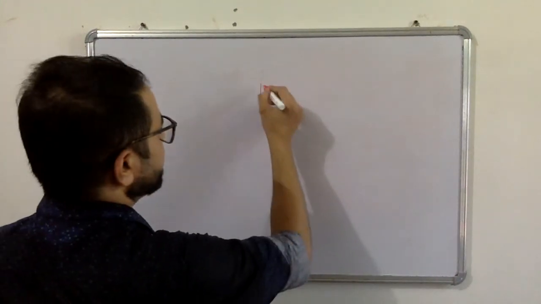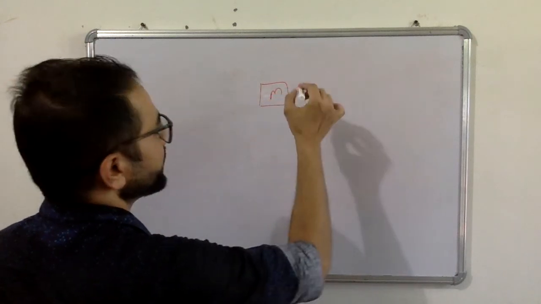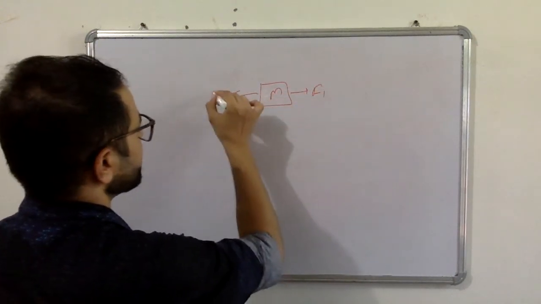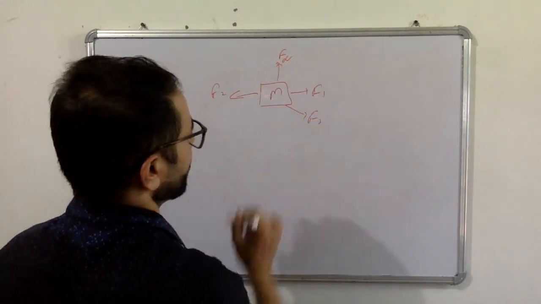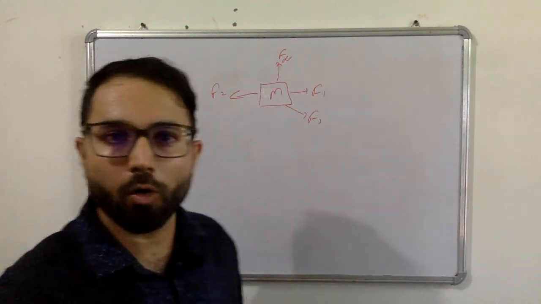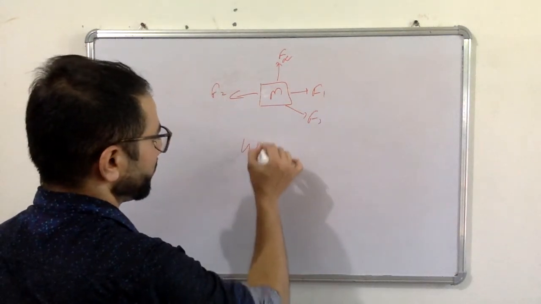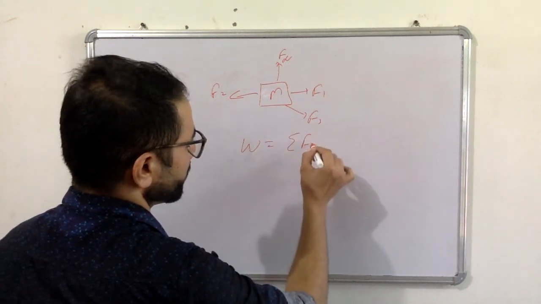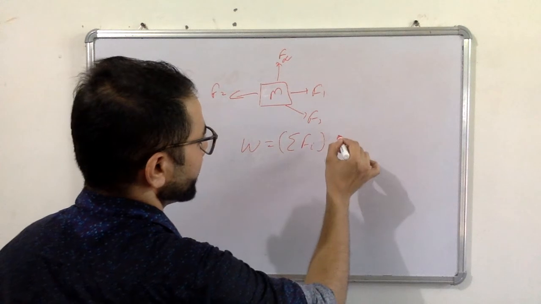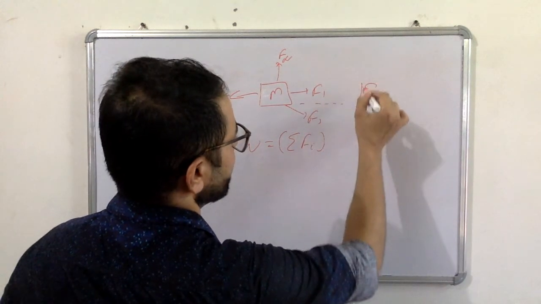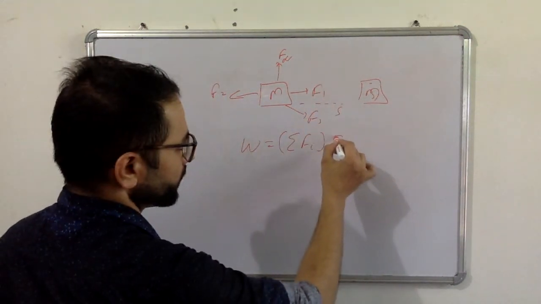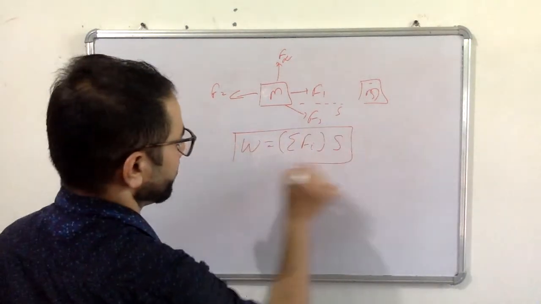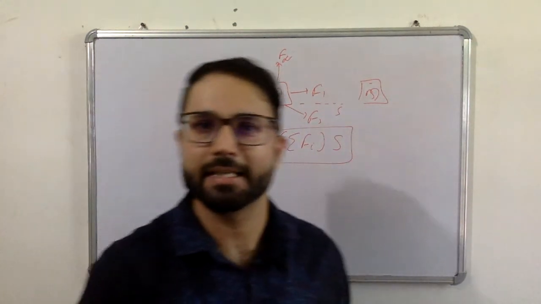Now we are considering a number of forces. Let's say there is a body M. Force F1 is applied, force F2 is applied, force F3 is applied, and so on up to force FN. Now the work done by all the forces is equal to the summation of F_i multiplied by, let's say, the final displacement S. So this is the definition of work when a number of forces are applied on a single body.